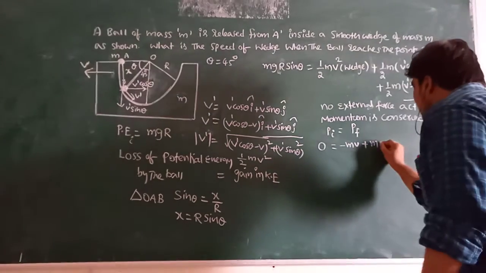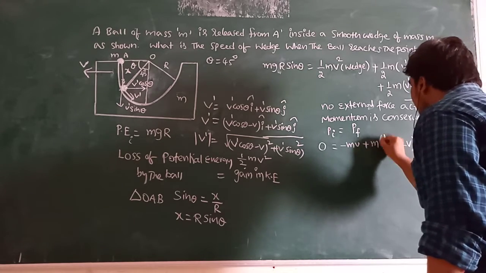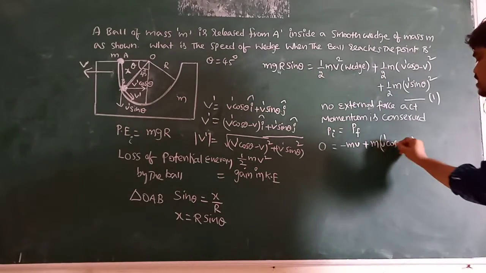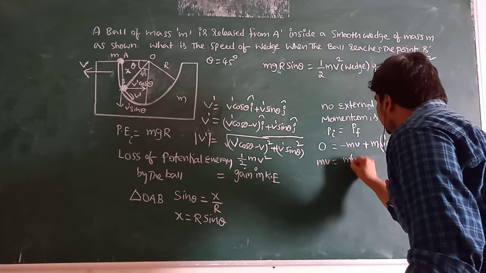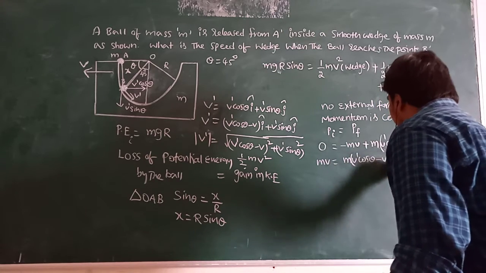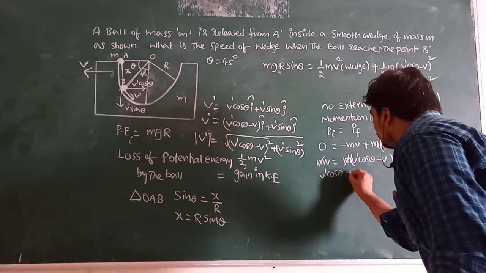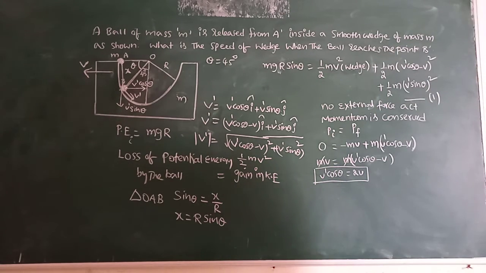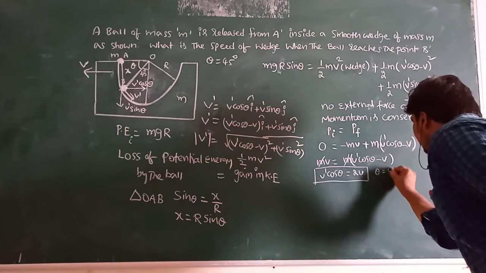Mass of the ball and velocity of the ball is v dash cos theta minus v, which is the velocity of the ball with respect to the wedge. So mv is equal to m(v dash cos theta minus v), and m cancels. Now v dash cos theta is equal to 2v. Here we already know that theta is 45 degrees.